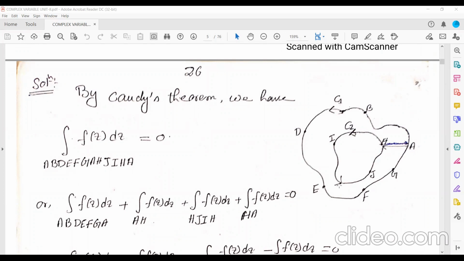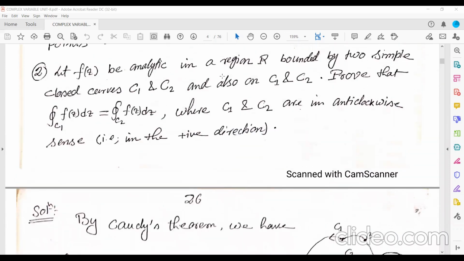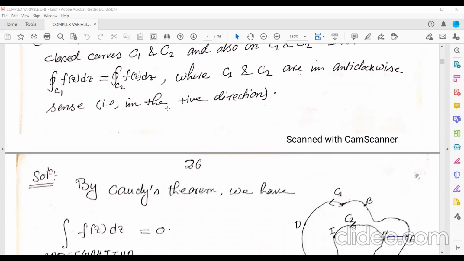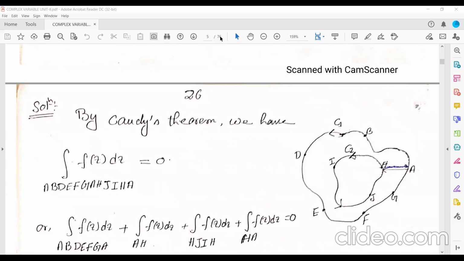Is that clear? Now, by Cauchy's theorem, what is the problem? f(z) is analytic in the region bounded by two simple closed curves C1 and C2. It is in between C1 and C2, so this is the part.